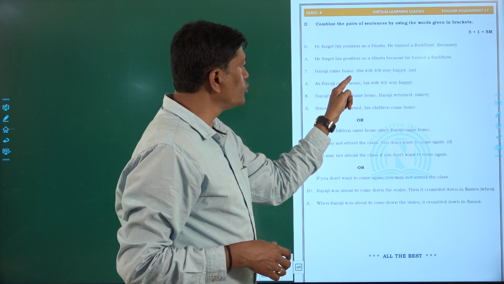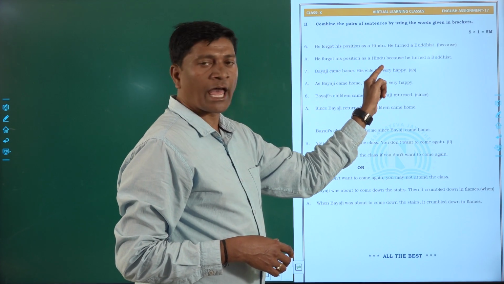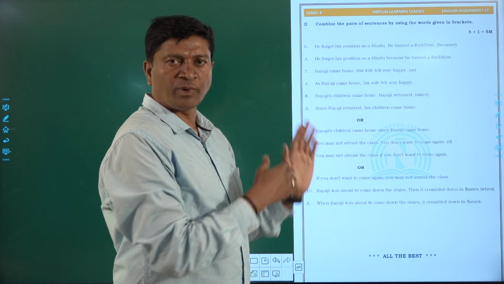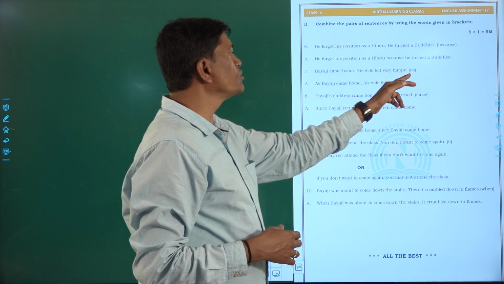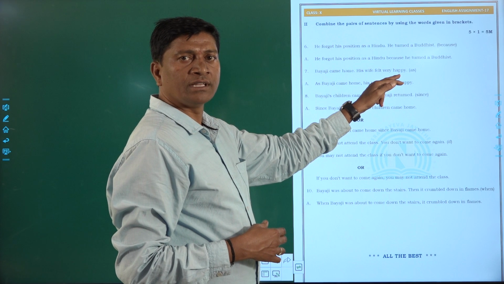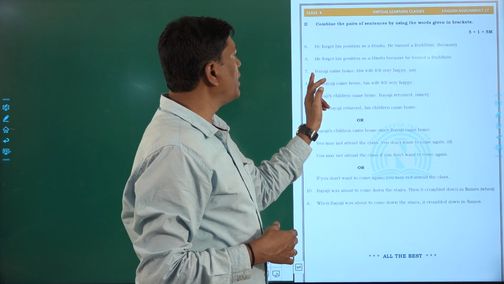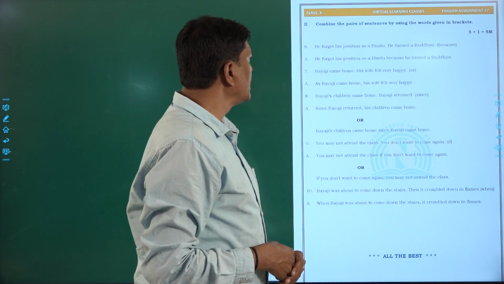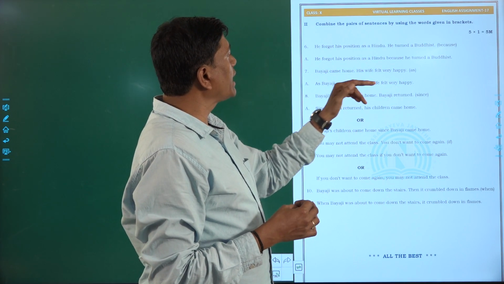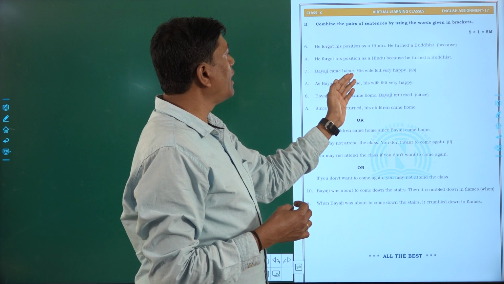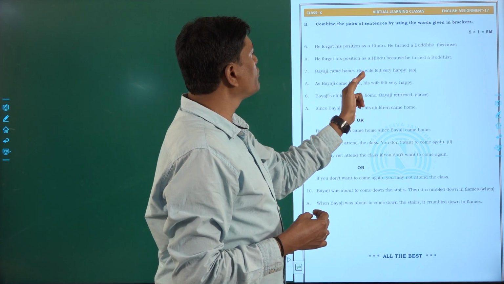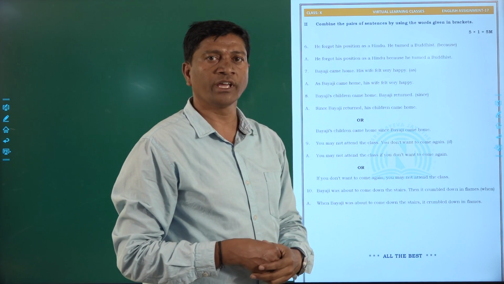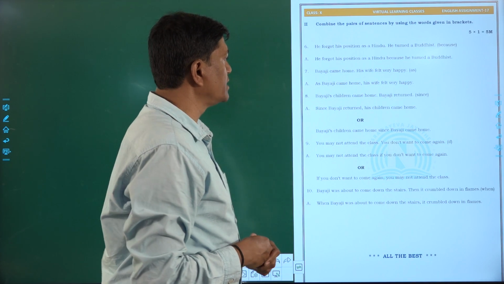As Bayaji came home, his wife felt very happy. Why is she very happy? Because her husband came home. So here we are using a subordinate conjunction. As Bayaji came home, his wife felt very happy. And again, we can write the sentence in the same way by using as in the middle: His wife felt very happy as Bayaji came home. In that way also we can write the sentence.